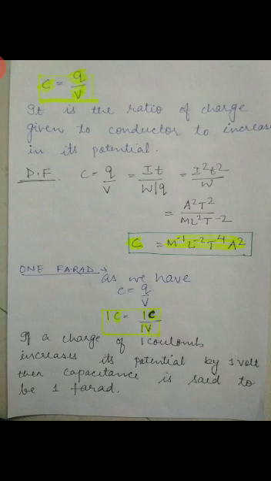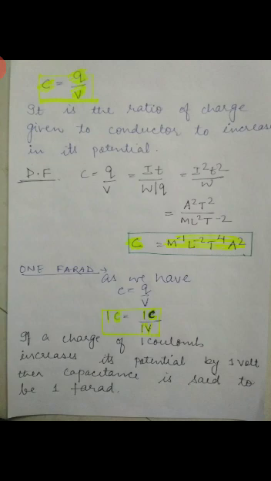Again, we will start with the formula only. Since we have C is equal to Q upon V, now if we put the value of Q as 1 coulomb and the value of V as 1 volt, then this will be called 1 farad. So how can we define it? If a charge of 1 coulomb increases its potential by how much? 1 volt.